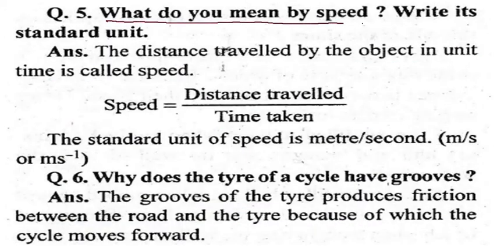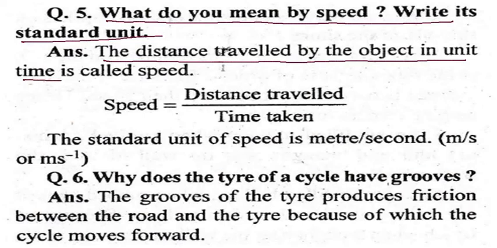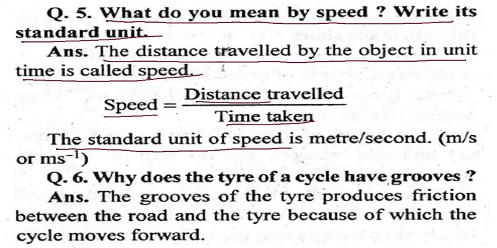What do you mean by speed? Write its standard unit. The distance traveled by the object in unit time is called speed. So speed is equal to distance upon time taken. The standard unit of speed is meter per second, or you can say m/s. This is the way of writing it, you can write it like this.